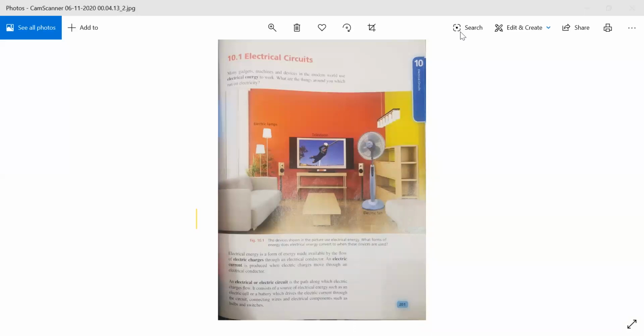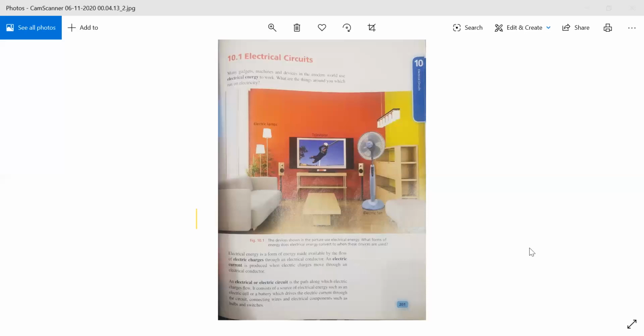For example, we use many gadgets and machines in our houses which need electrical energy to work. And it consists of a source of electrical energy, for example an electrical cell or battery, which leads the circuit to connect to the desired machine, gadget, or device.